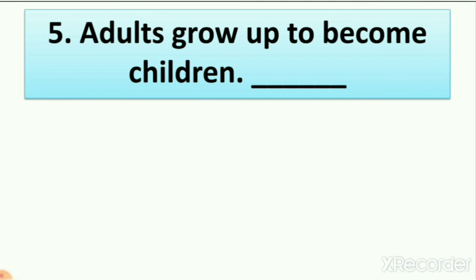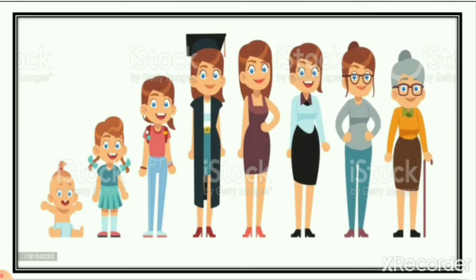Now when we learn about adults, we learn that adults are already grown up people. Children grow up and become adults, right? So here you can see the picture of one girl. You can see a small child become an adult. So it means this sentence is wrong. Why? Because children grow up and become adults, right?